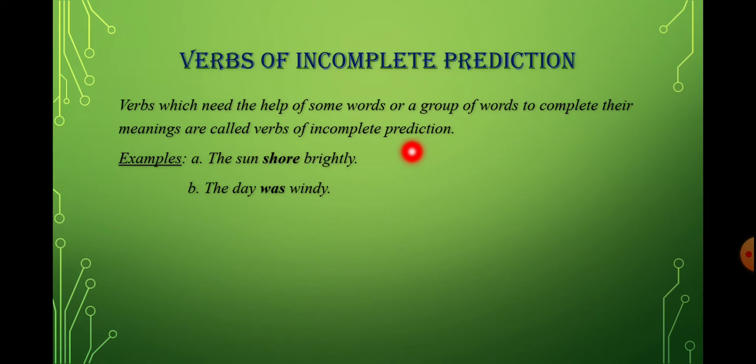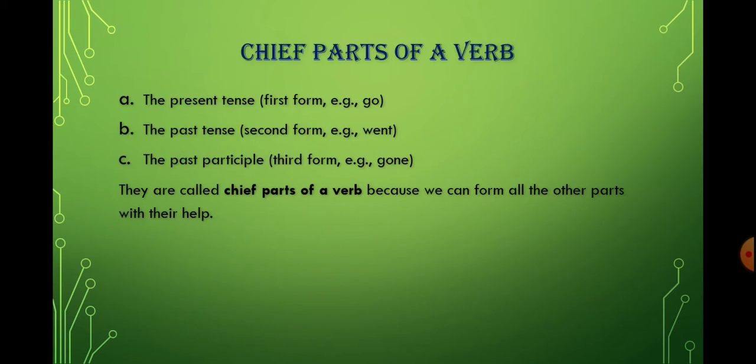Here it requires some word or a group of words to complete its meaning. Like, the sun shone brightly. How the sun shone? It shone brightly. The day was windy. So in these two examples you can see the verb: in the first sentence the verb is shone, and in the second sentence the helping verb is was. And in both the sentences it requires a word to complete its meaning. So this is known as verb of incomplete predication.